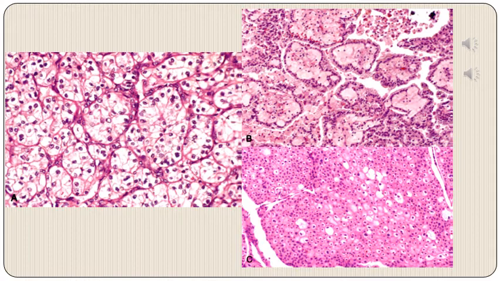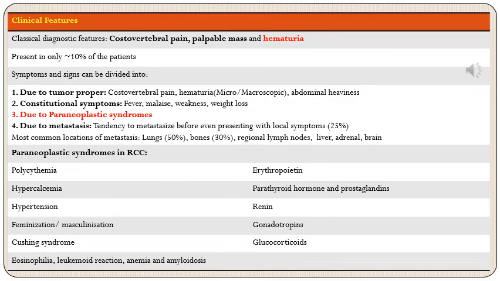In the right upper corner, in picture B, we have papillary RCC. Here we can see multiple papillae which are filled with large light eosinophilic foam cells, and these papillae are lined by flat or low cuboidal cells. And in the right lower corner we have chromophobe RCC, where the cells have pale eosinophilic cytoplasm, and their nuclei are surrounded by prominent perinuclear halos. So amongst these three, the most common pattern that you will see is clear cell RCC type.